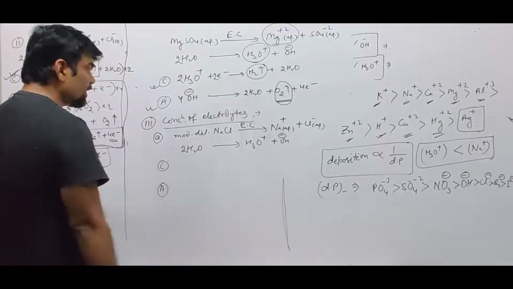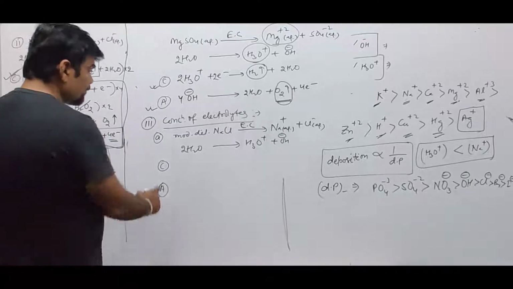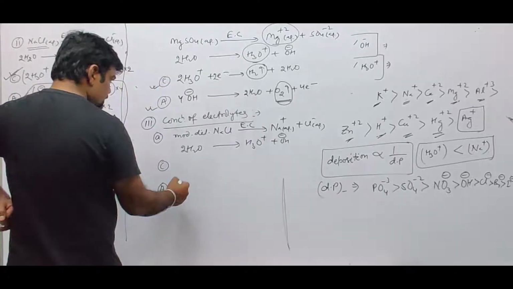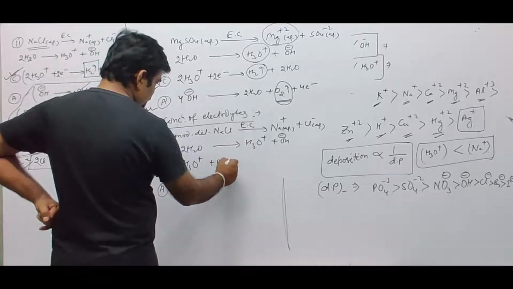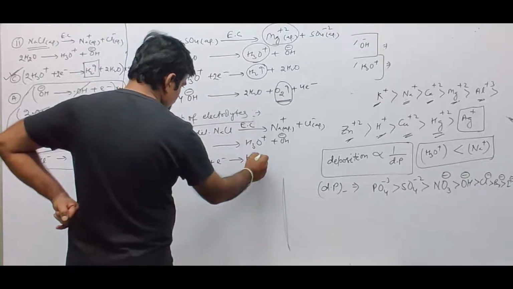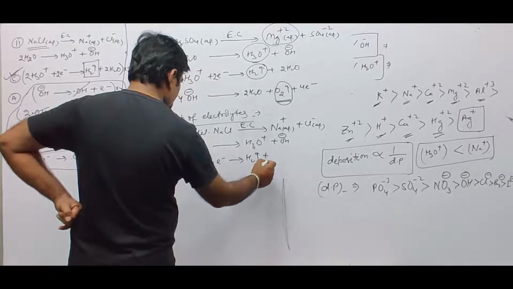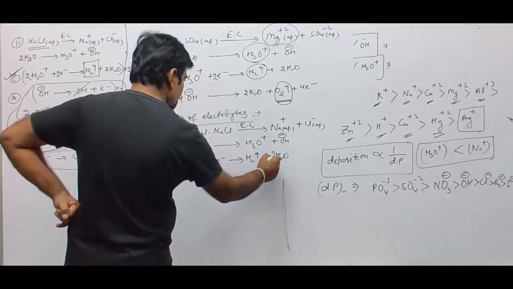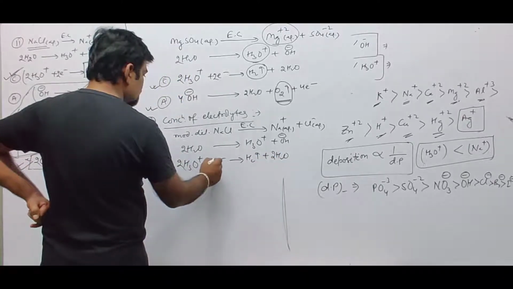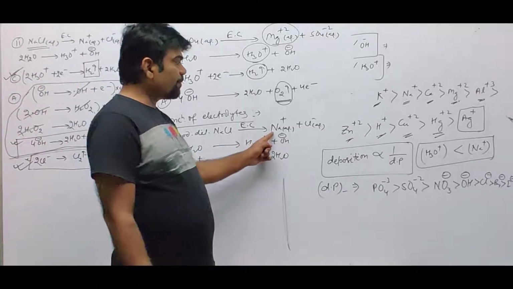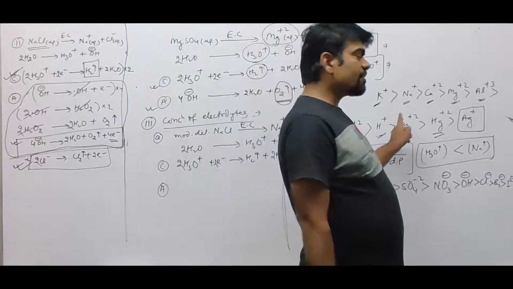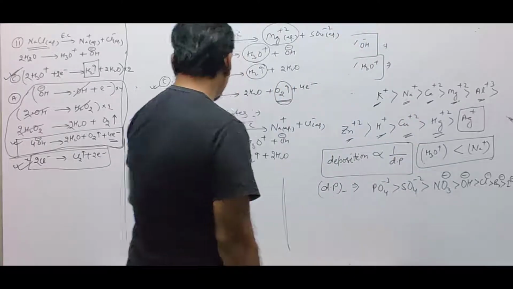These cathode and anode are inert electrodes and therefore they will not participate in the reaction itself. So 2H3O+ plus 2 electrons gives rise to H2 gas plus 2H2O, because H3O+ will have less discharge potential than Na+.